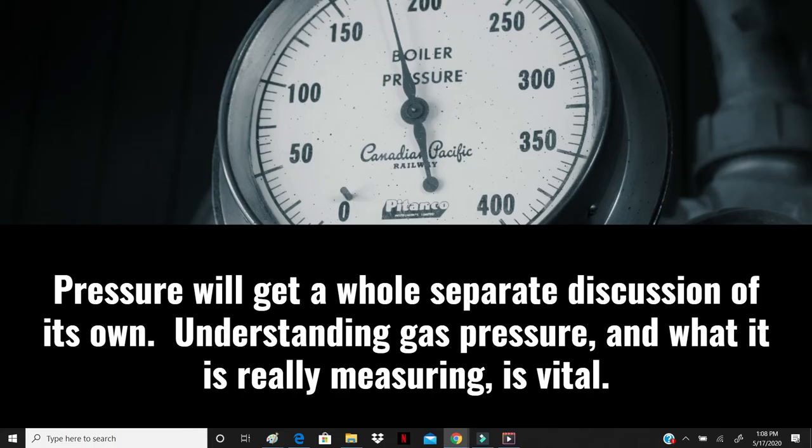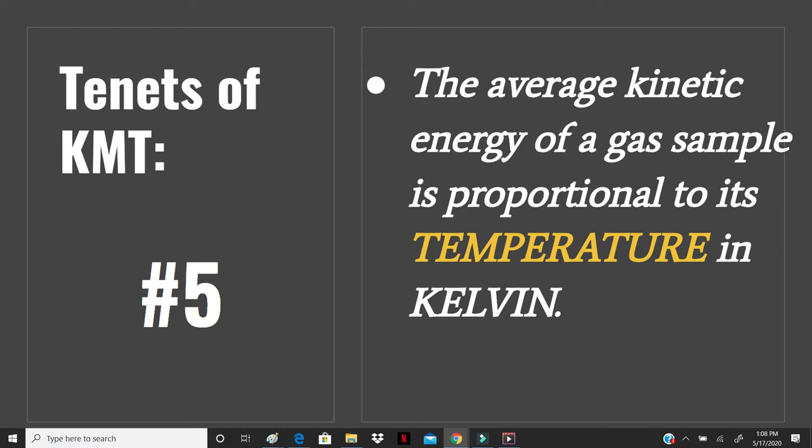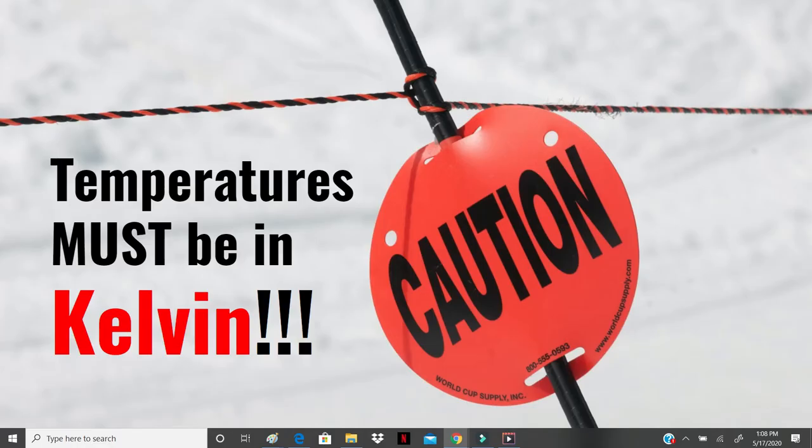Pressure is going to get a whole separate discussion of its own. Understanding what gas pressure really is and what it is measuring is vital, but those picky details aren't really necessary for today. The fifth and final tenet of kinetic molecular theory is that the average kinetic energy of a gas sample is proportional to its temperature in Kelvin. And it is very, very important that we keep that in Kelvin. This does not work for Celsius or Fahrenheit. Again, temperature must be in Kelvin. And as a reminder, to convert from Celsius to Kelvin, we add 273 degrees.